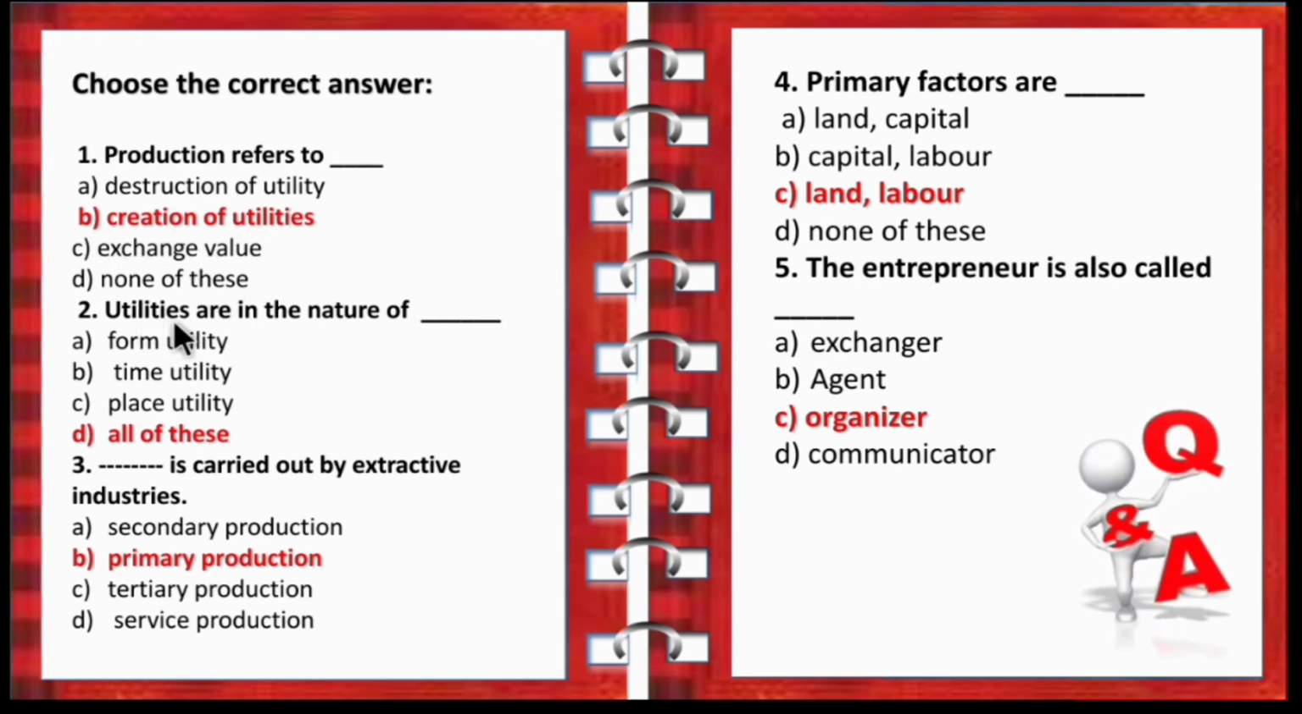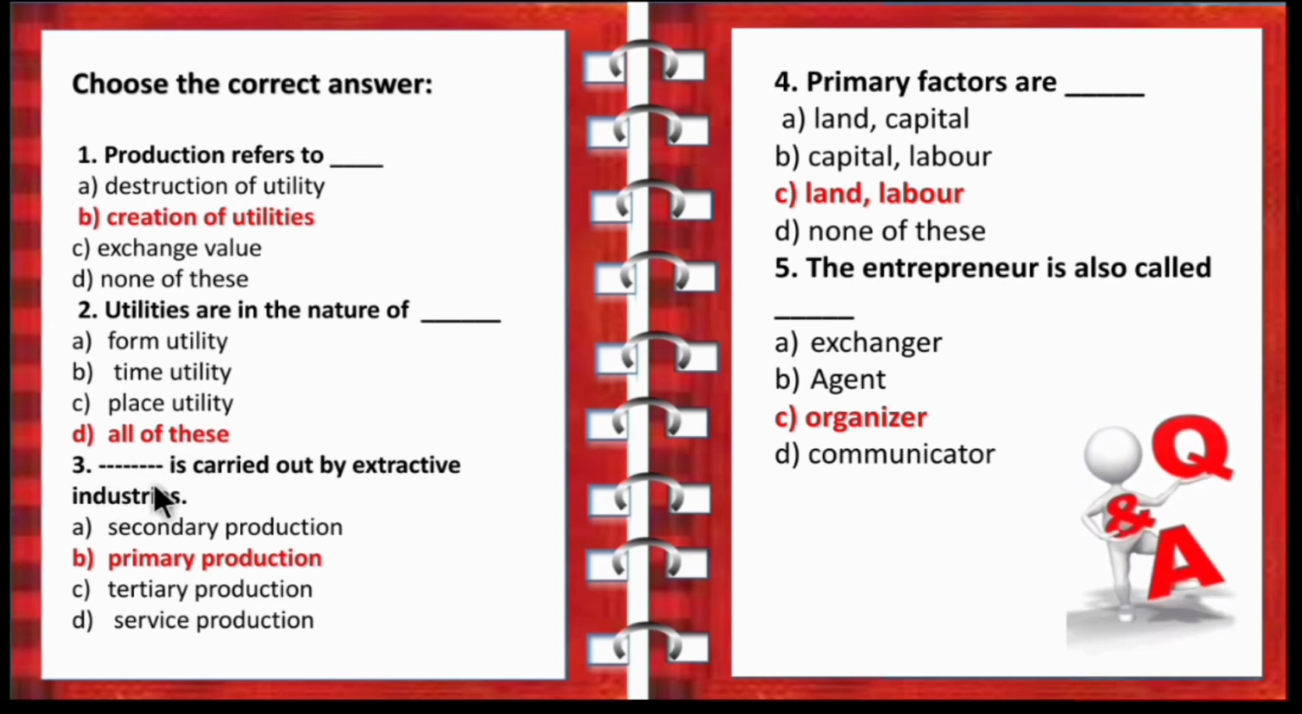Second question: utilities are in the nature of form utility, time utility, place utility, and all of these. We have seen there are three forms of utility: form, place and time. So the correct answer for this is all of these. All of these come under the types of utility.